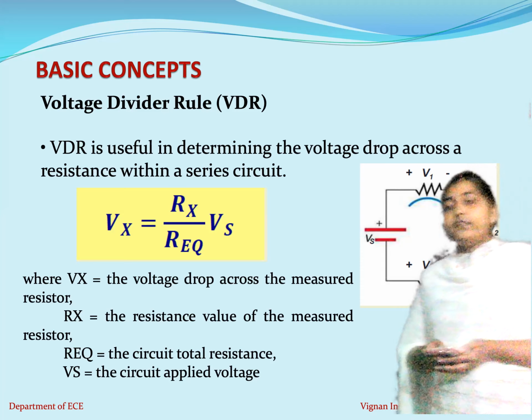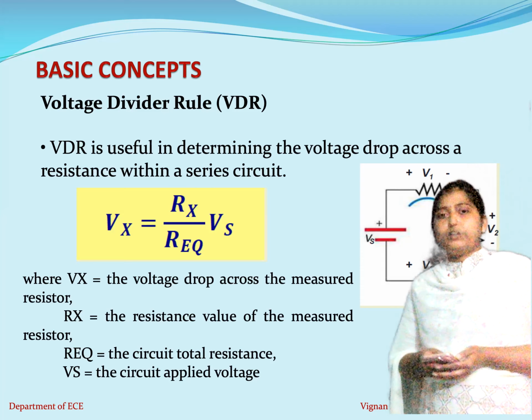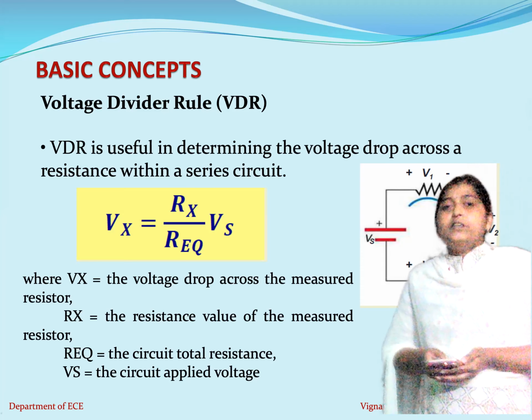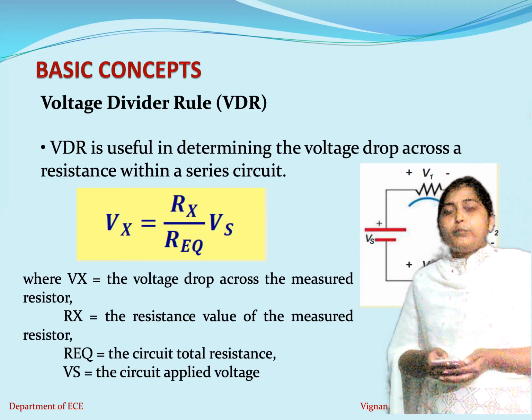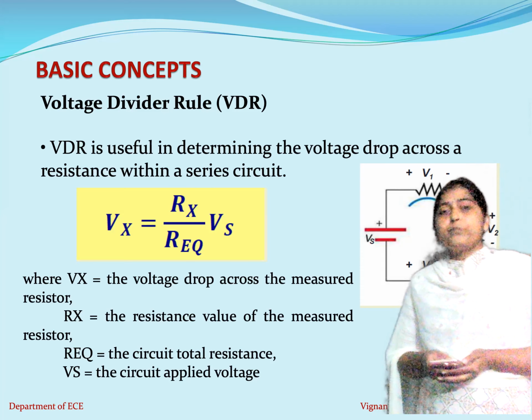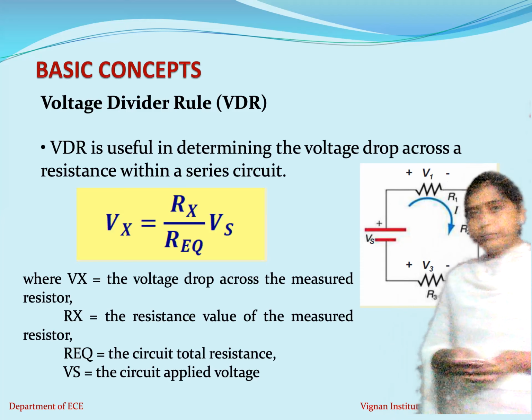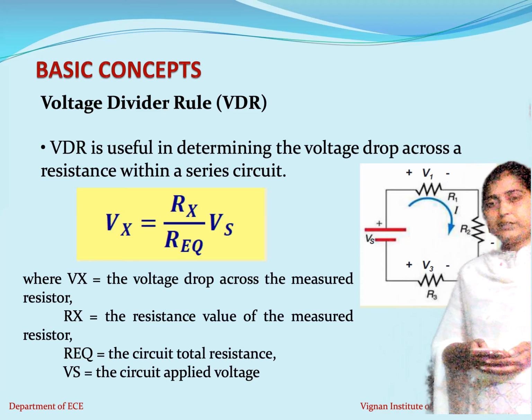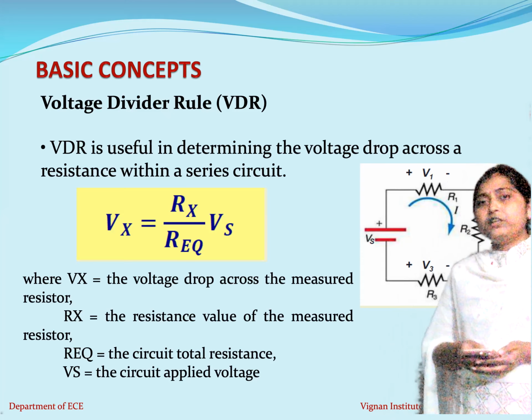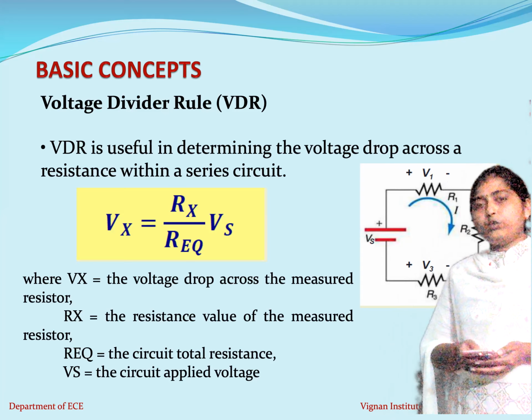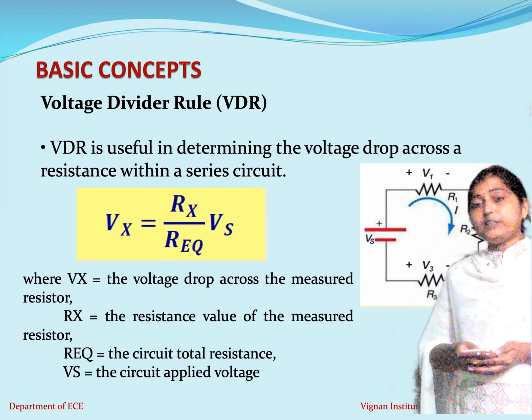Another way of remembering the voltage division rule, in simple words, is that the voltage across any terminal is equal to the total voltage into, I am talking about V1, so please listen carefully, V1 is equal to total voltage Vs into the same resistance. For example, if you are finding V1, the same resistance will be R1.